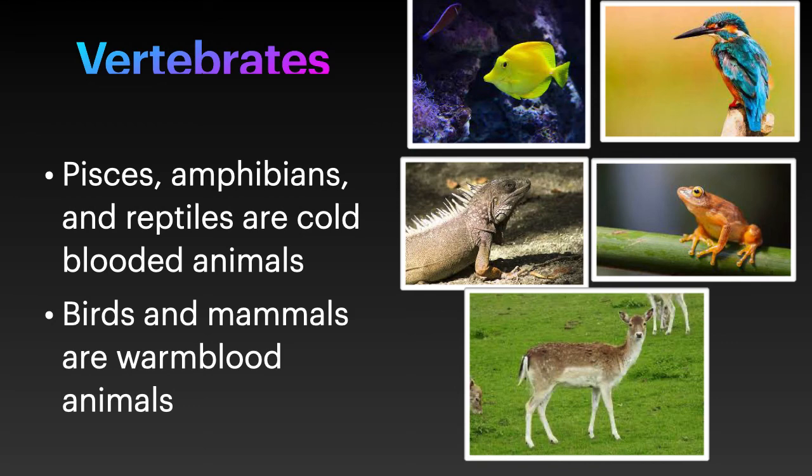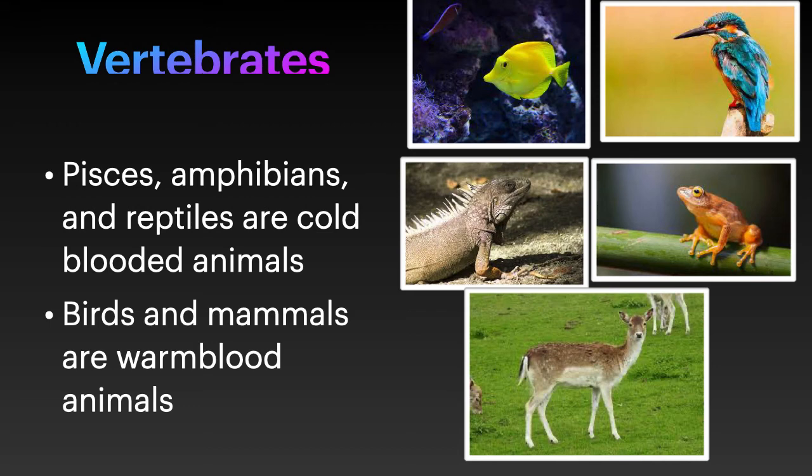A fish comes under pisces, a lizard comes under reptiles, and a frog comes under amphibians. So the 3 are examples of poikilothermal animals. Poikilothermal animals means cool-blooded animals.